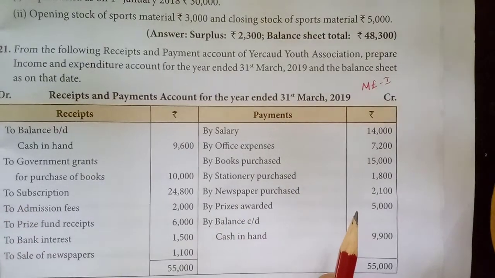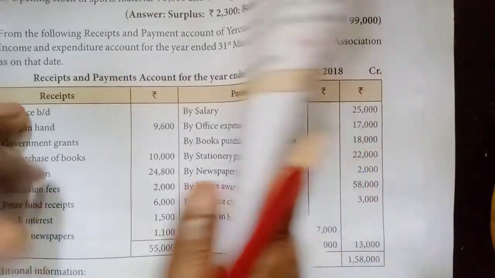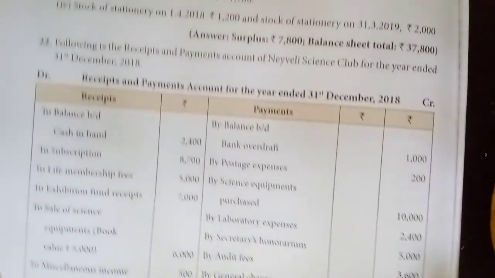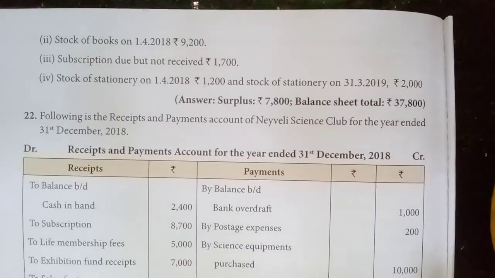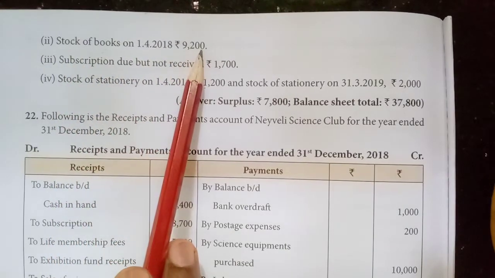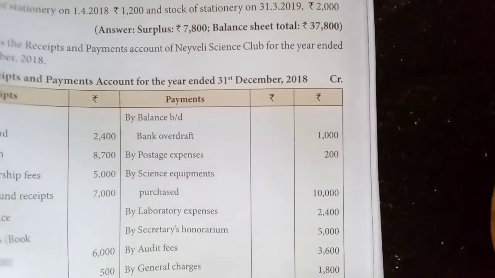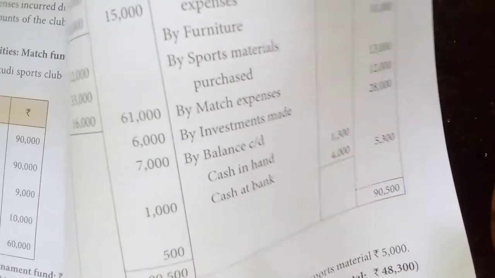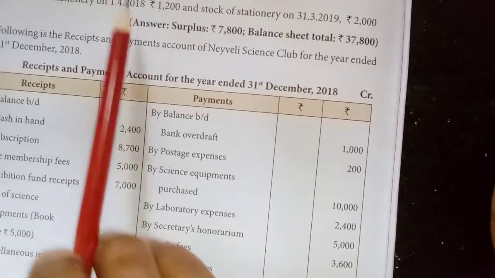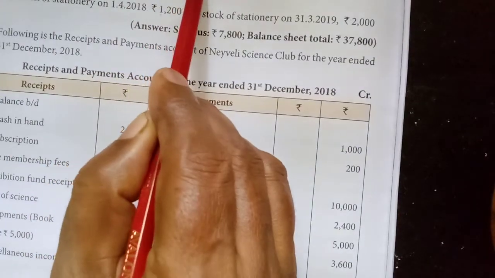Now we will see the additional information. Opening capital fund, so do not need to prepare the opening balance sheet. Okay. Now the other additional information. Stock of books, 1/4/2018. Opening stock or closing stock? The year is 31st March 2019, so this is the opening stock of books.